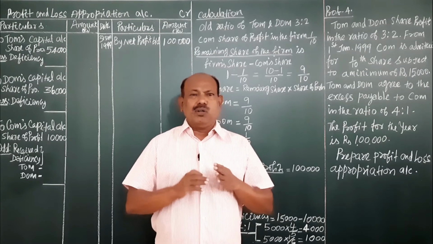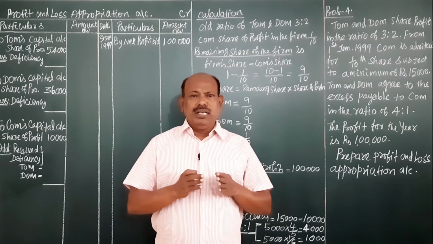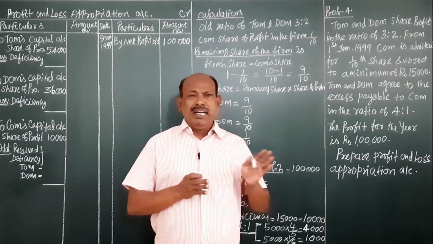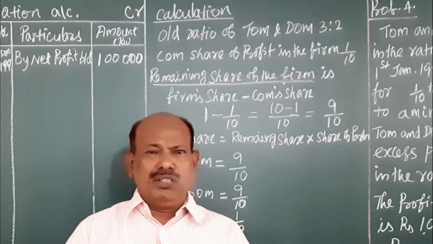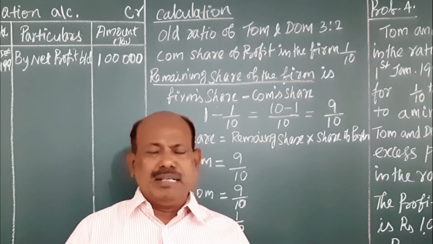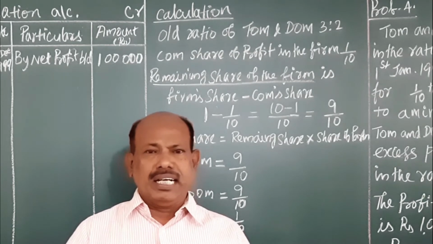After that, we apply the specific ratio to see how the shortage or deficiency due to the new partner will be shared by the existing partners Tom and Dom. In case the specific ratio is not given in your problem, this deficiency due to the new partner will be shared by the existing partners in their old ratio. That is the real concept.